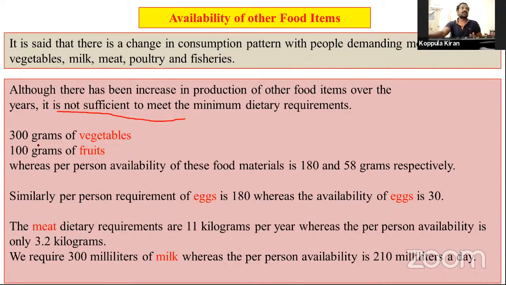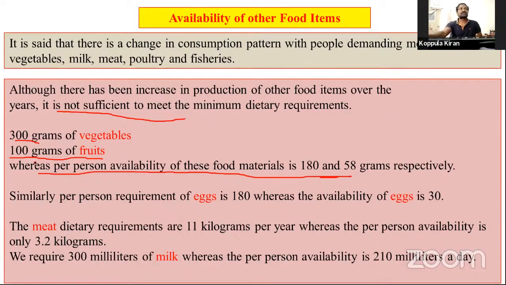Actually, every day we have to take 300 grams of vegetables, but we had only 180 grams.